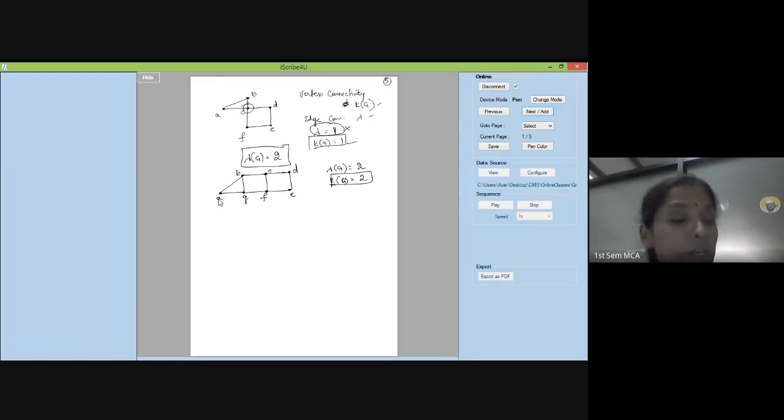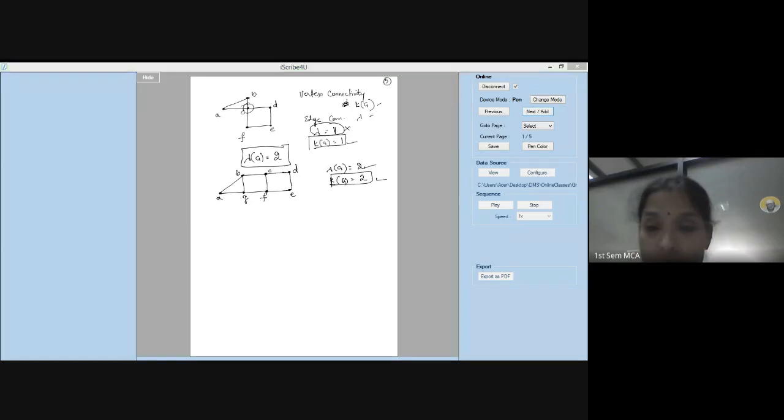Then coming to edge connectivity, there is again no cut edge. That means not one single edge will disconnect it. If I remove AB, let us say, the graph is still in one piece. If I remove AG, even then, any one particular edge I can't remove and make it disconnected. I have to remove a minimum of 2 edges. Suppose I remove BC and GF. If I remove that, then I will get 2 pieces of the graph, right? So I have to remove a minimum of 2 edges, and hence my lambda of G will also be 2. I hope it's clear to you all.